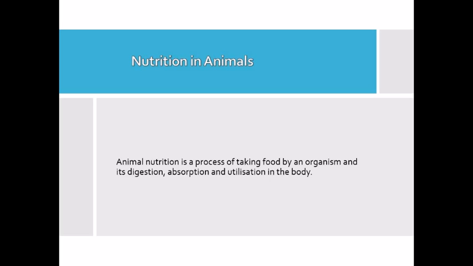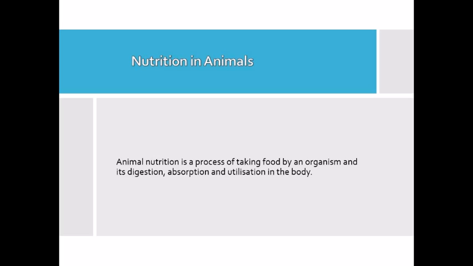We have already studied nutrition in previous classes as well, and in chapter 1 we studied nutrition in plants. In this chapter we'll study nutrition in animals. We all know that all living organisms, including human beings, need food for their growth and for repairing damaged cells of their bodies, and also for obtaining energy to carry out all the life processes.